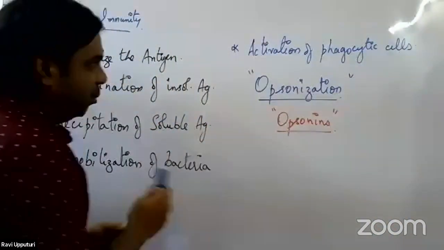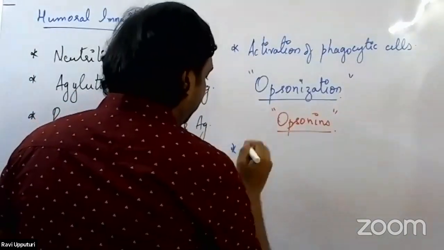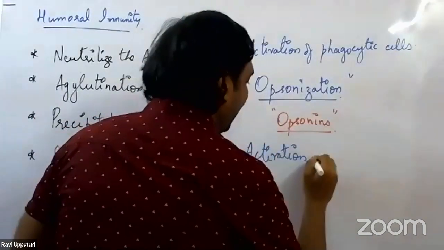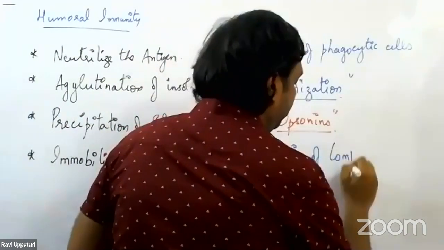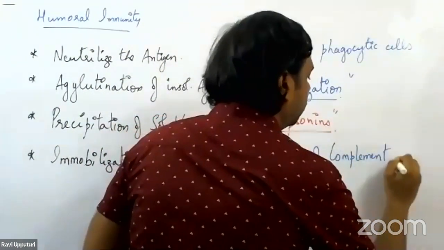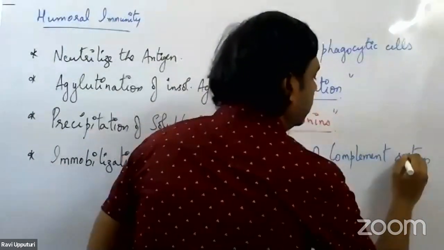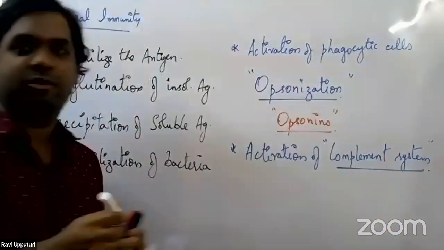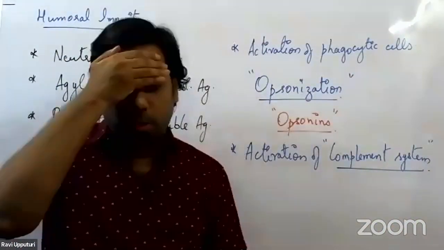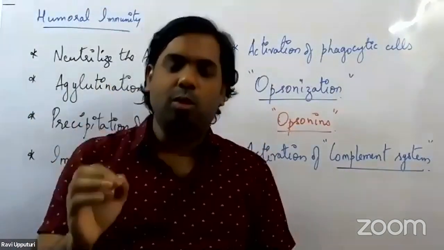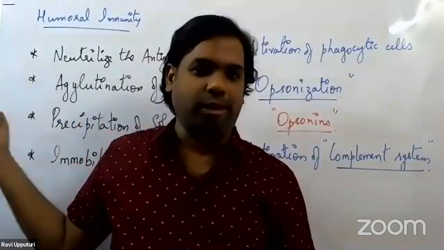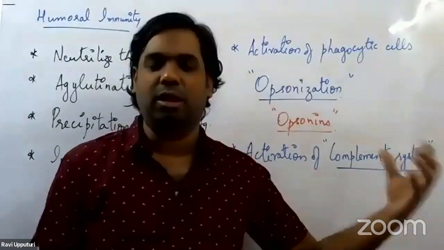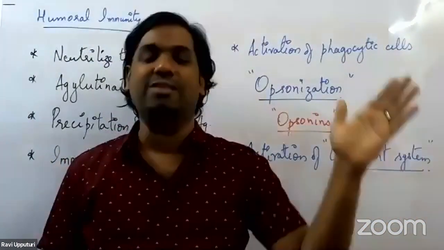One more way these antibodies target the antigens is through a process called activation of the complement system. So they bring about the activation of the complement system. Now, what is this complement system all about? The complement system is one more important immune system present in our body. It falls under the category of innate immunity. More precisely, it falls under the second line of defense.